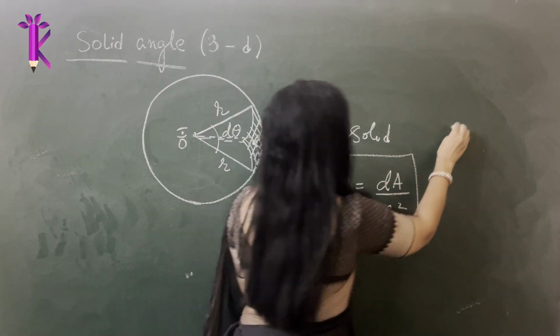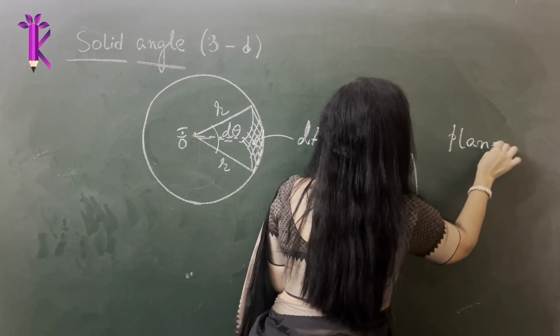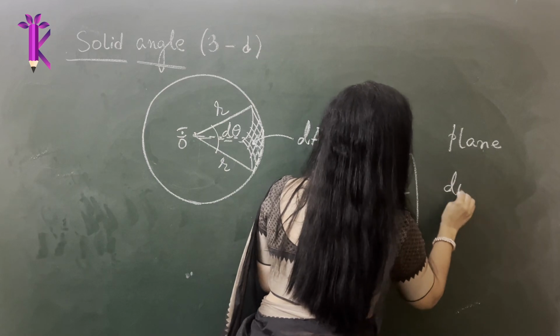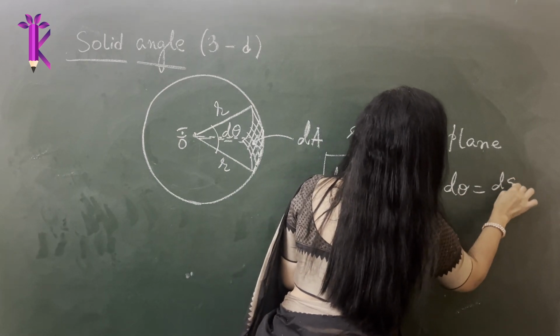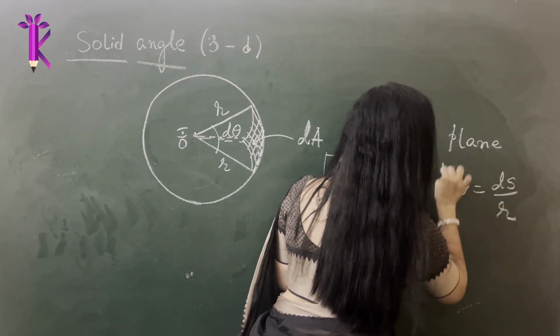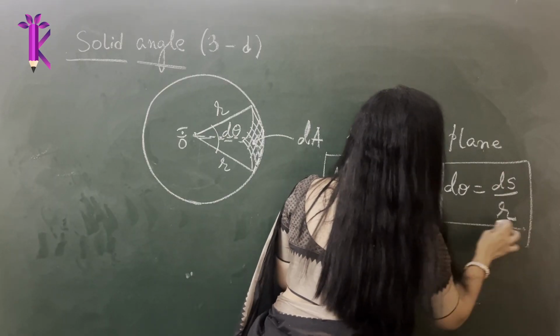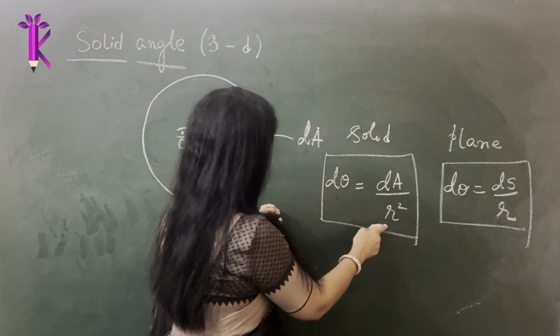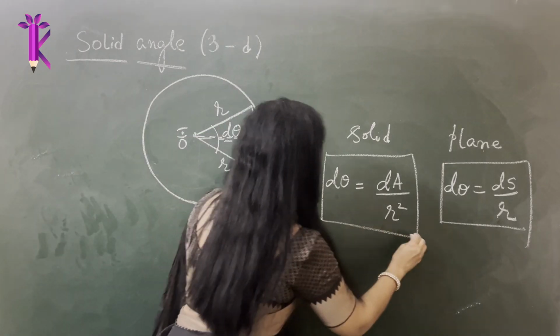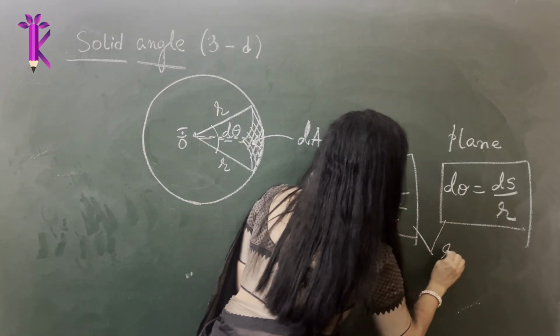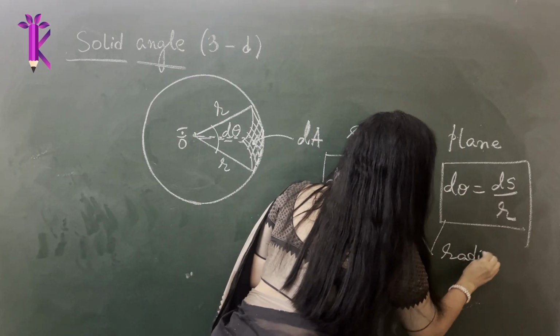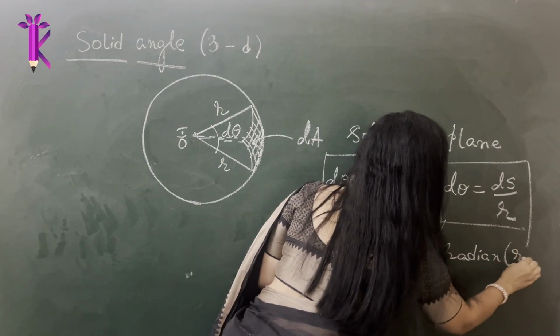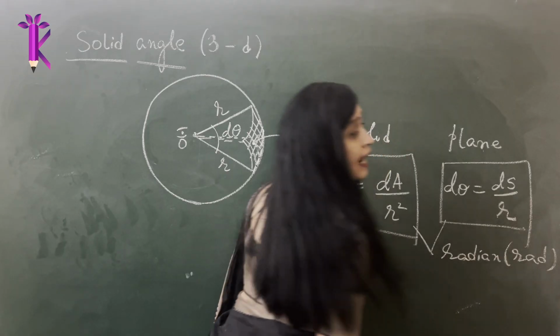Now if it was a plane angle, it would be d theta equal to ds divided by r only. So the difference is that here you get r, whereas for solid angle you get r square. Both are measured using a unit called radian, in short written as rad.